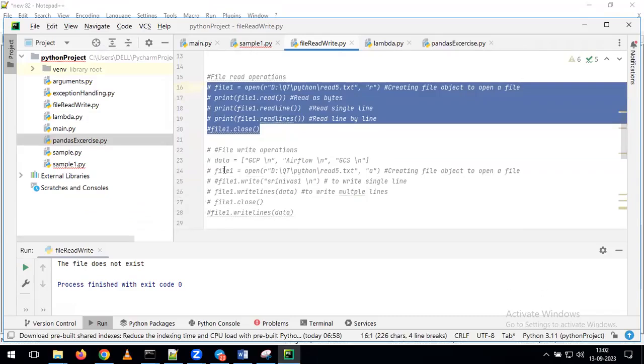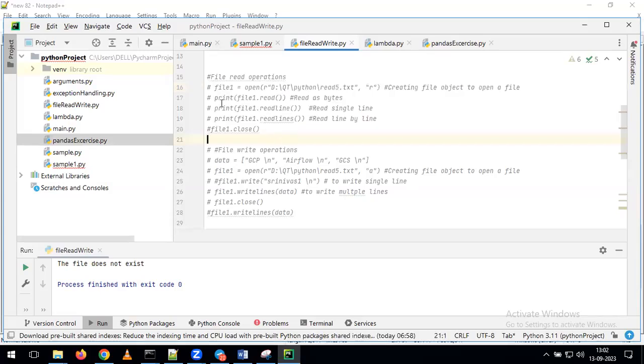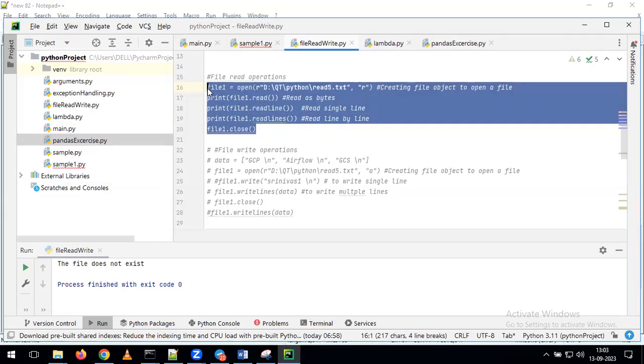Don't do only uncommenting and running. Try to understand what we are doing on each and every line of the code, which we already discussed in the class. As part of the practice also, try to understand what is happening in each and every line. At the same time, try to perform some kind of experiments on it. For example, here I have given the path like this. Now, if you run the same code, what will happen? We'll get errors. Obviously, we'll get the error.